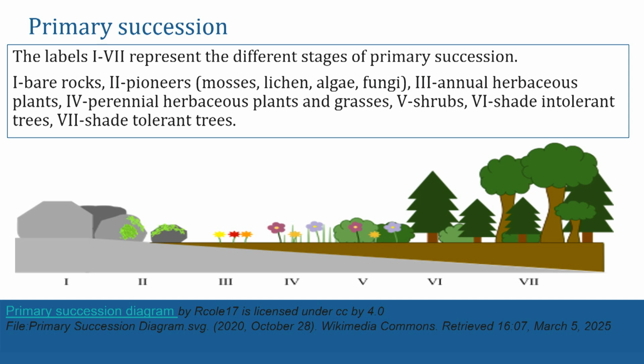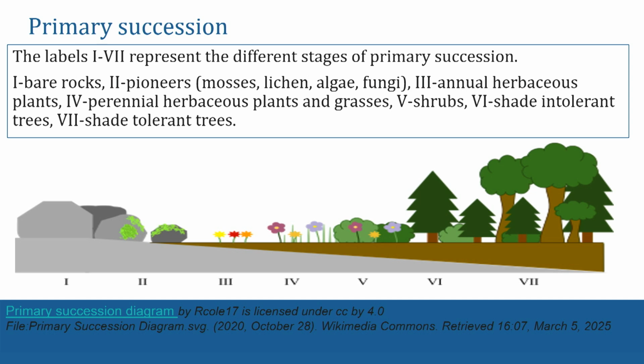The first types of life we're going to have appear are known as our pioneer species. And these are going to be things like mosses, lichen, algae, and fungi. These are things that do not need much soil in order to live. You've probably seen moss. It will grow on the side of a rock or the side of a tree, so it doesn't really need that soil, but it'll start to break those rocks down when the roots start to grow.